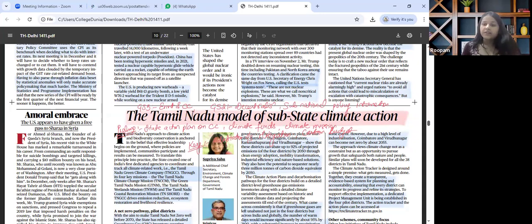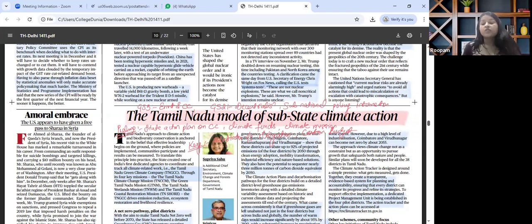For prelims perspective, the arenas that we have to read and revise is about state action plan on climate change, climate funds, climate missions, key concepts such as adaptation versus mitigation, what is carbon budget.